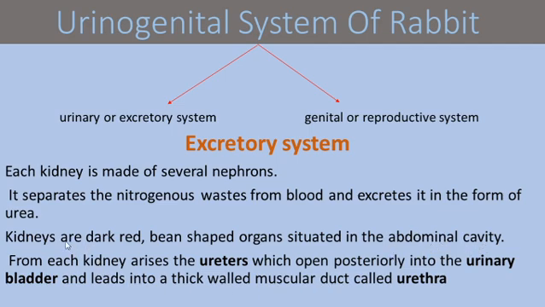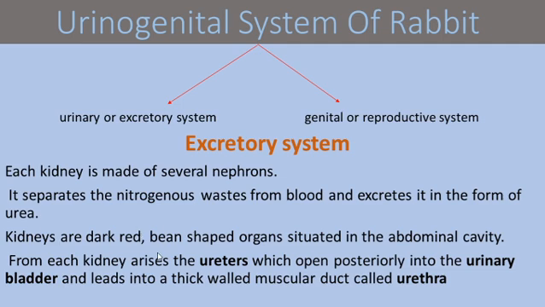Inside the kidney there are numerous nephrons. The nephrons are the structural and functional unit of the excretory system. The nephron separates or filters the nitrogenous waste products from the blood, and then excretes them in the form of urea, that is the urine. Urine contains a large amount of urea.